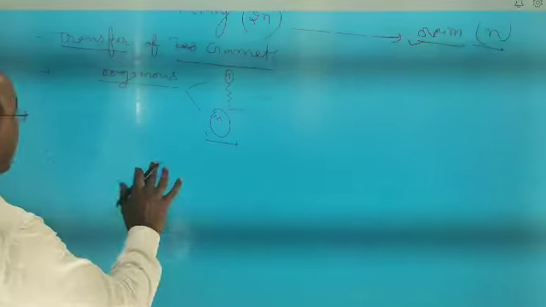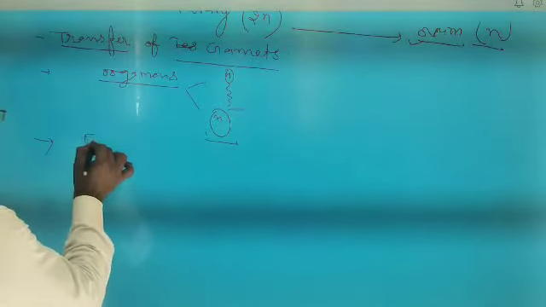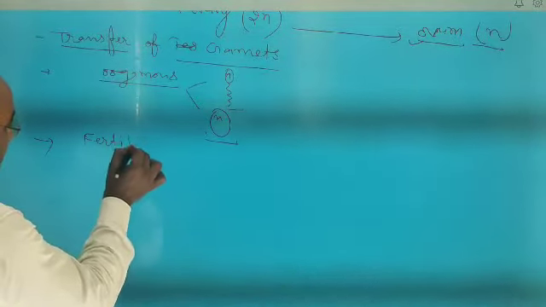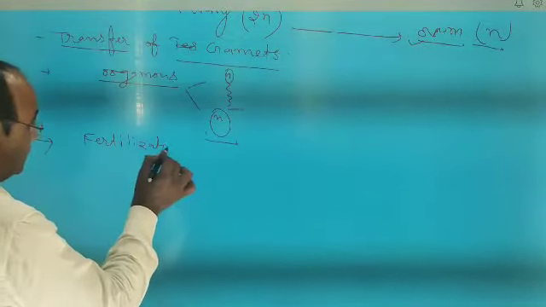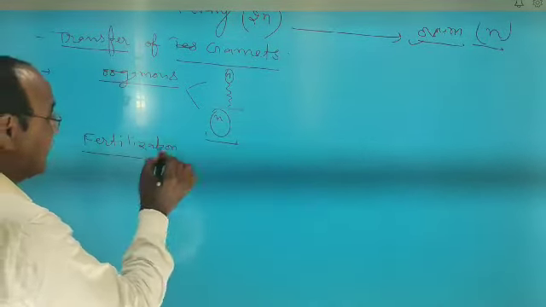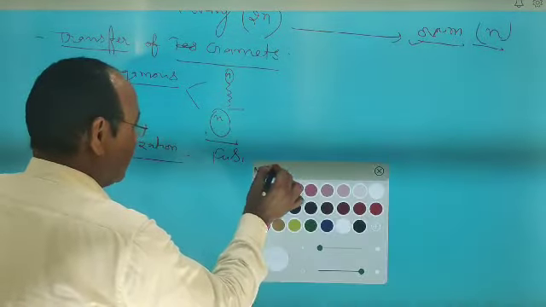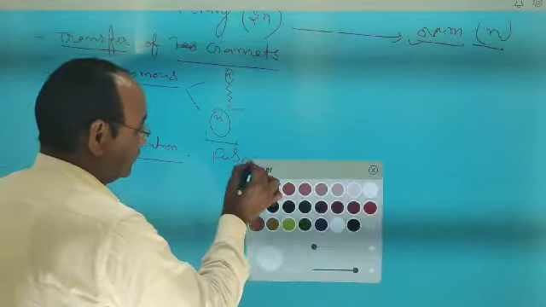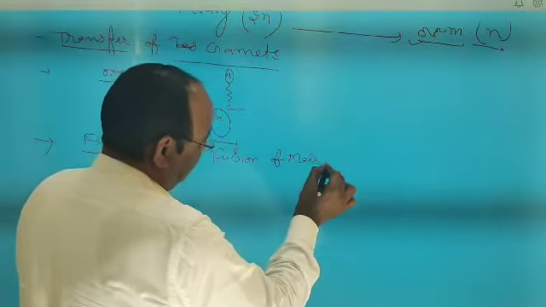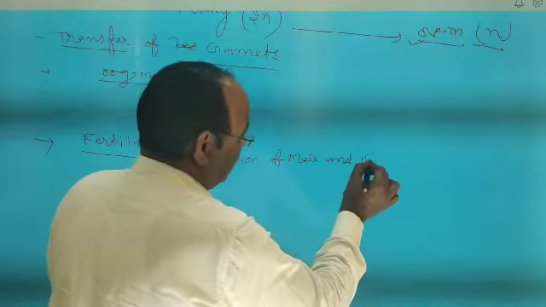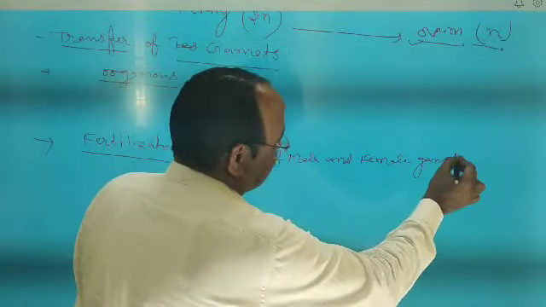So the next point, after the transfer of gametes, is fertilization. So simply, what is fertilization? You can say the fusion of male and female gamete is called fertilization.